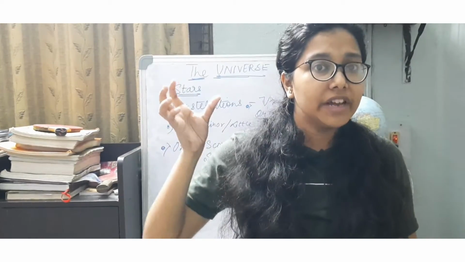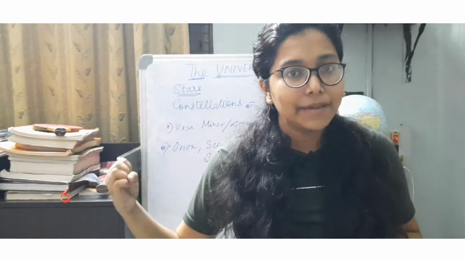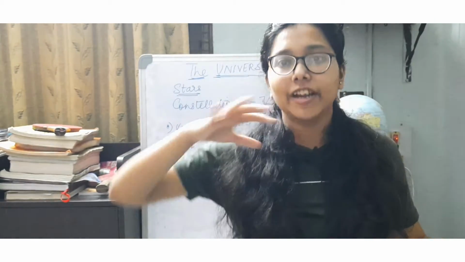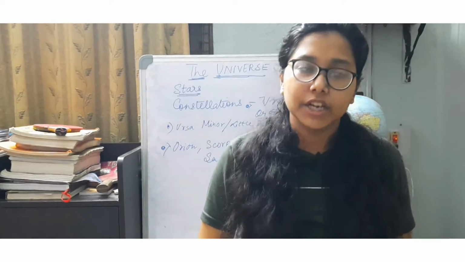Like when we say Ursa Major, this is the Great Bear. Why Great Bear? Because it looks like a great bear after getting joined. So that is the most interesting fact about constellations.